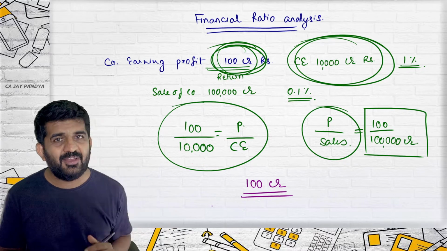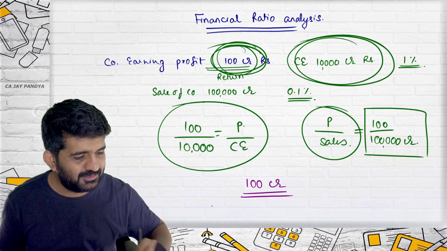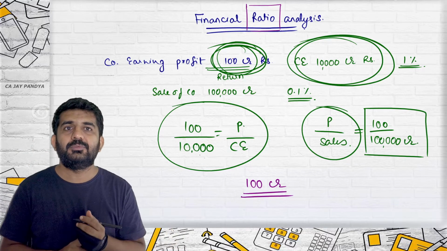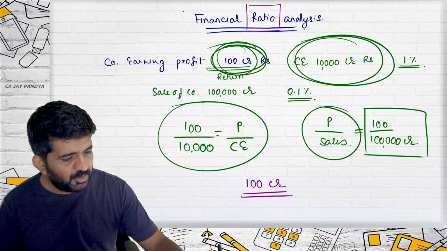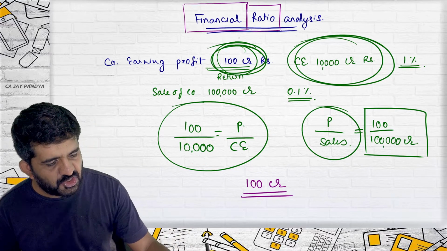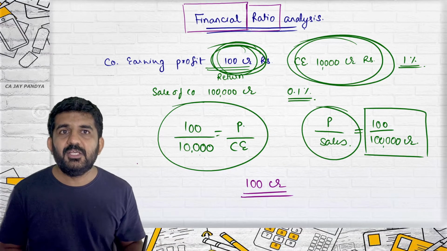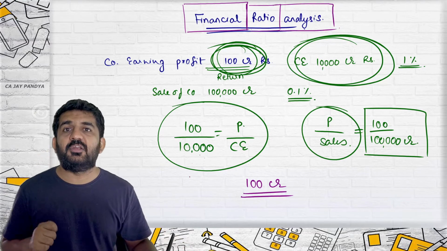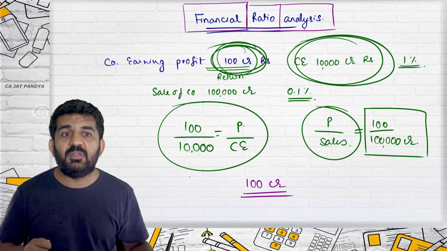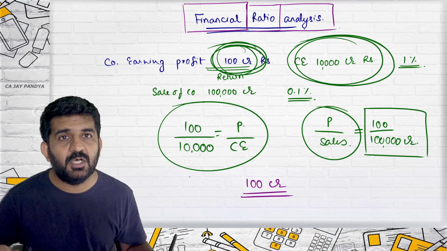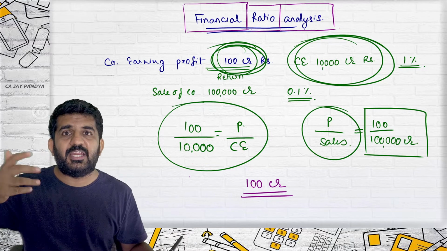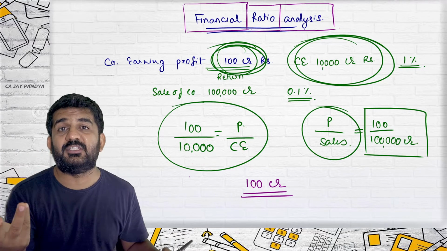And whenever one number is divided by another number, it is termed as a ratio. What are we going to analyze? Financials of the company. So the chapter name is financial ratio, by which we will be doing analysis of the company. We are not analyzing how quality the products they are making are.